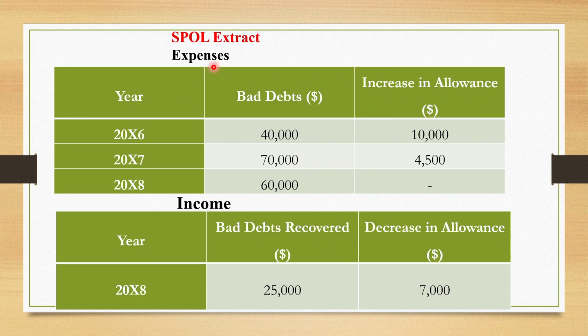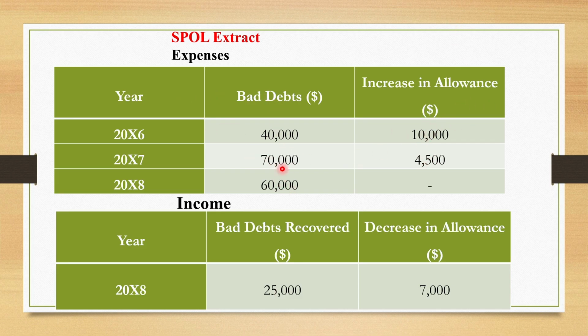So as we have been saying, this is the extraction of the statement of profit or loss, where we record what will be an expense. In the first year, we have an increase in allowance. For the first year, we record the full amount, but in the next year, 20x7, we record only the increase. So you will get the bad debts plus the increase for that year.